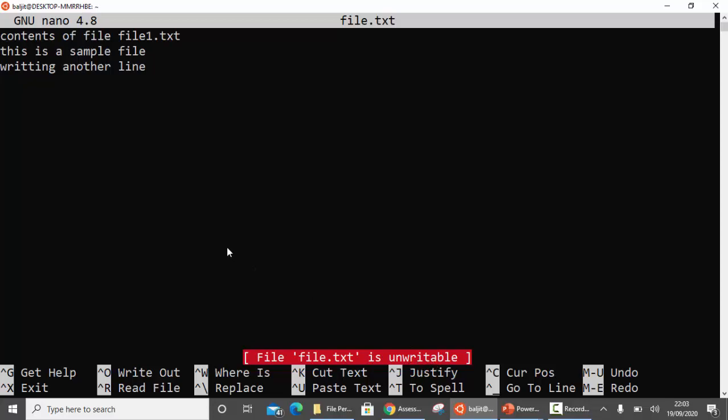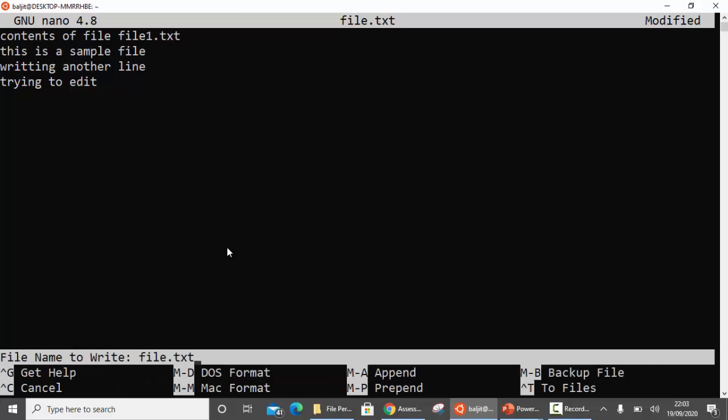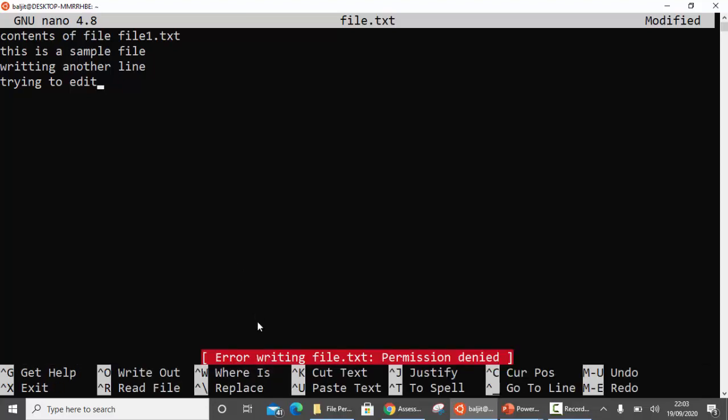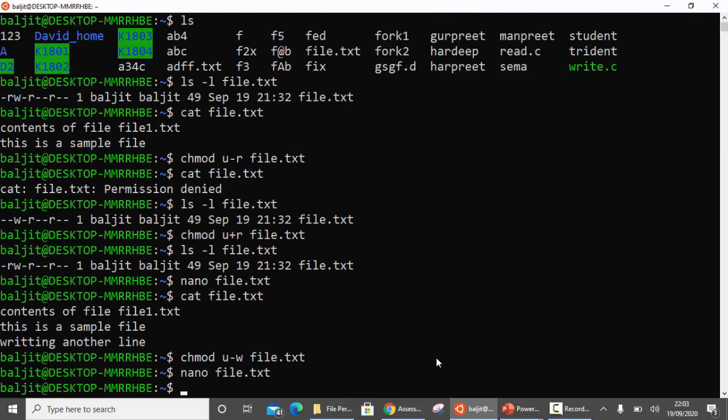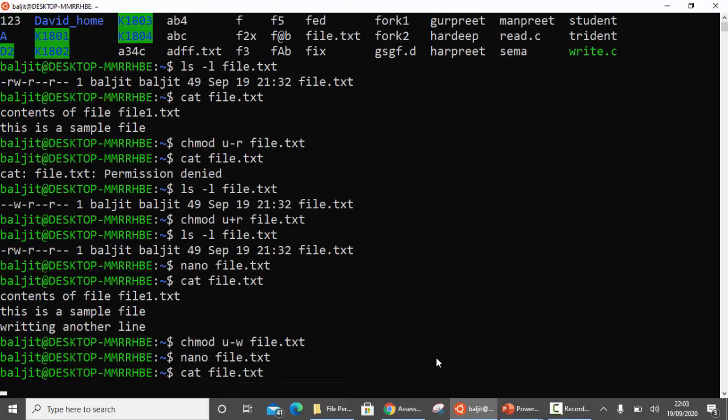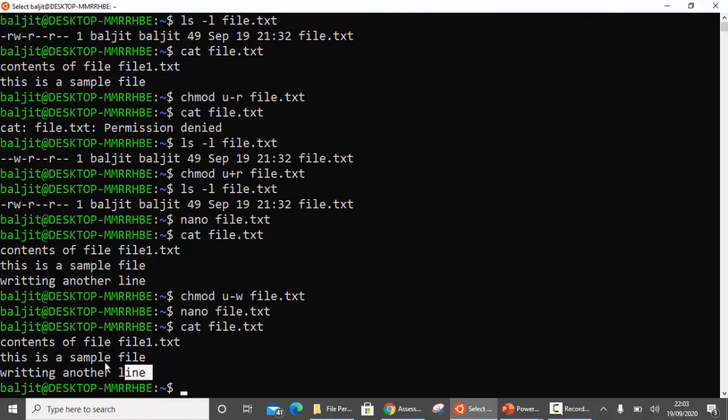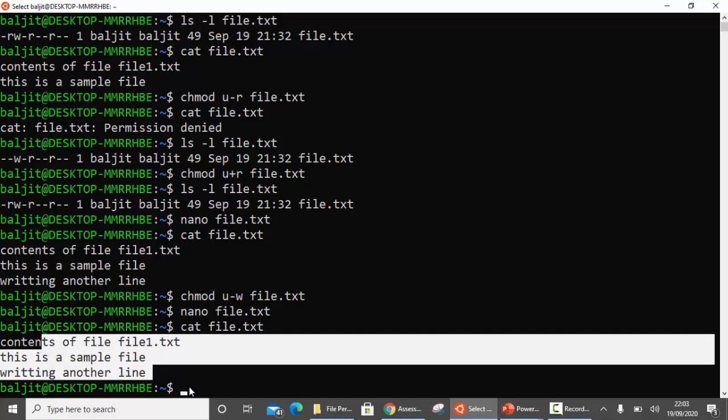So even if you try to edit something, once you try to save it, it will give you an error: permission denied, so you cannot save it. So I have to quit without saving. If I view the contents, it's the original content only, no update allowed because the write permission was not there.